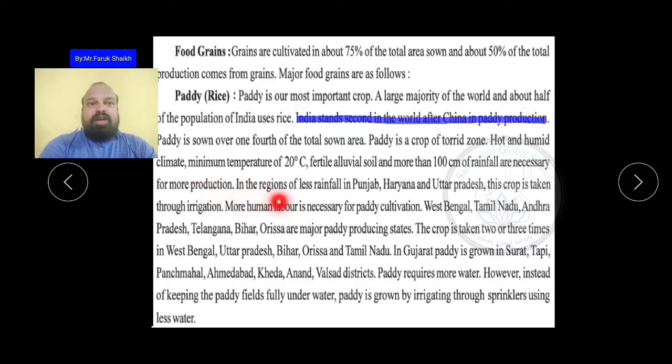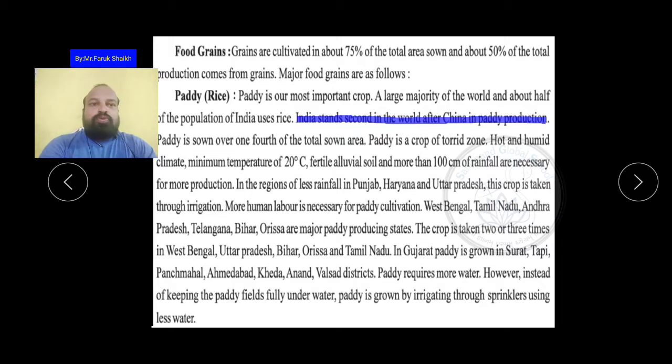In regions of less rainfall, such as Punjab, Haryana and Uttar Pradesh, this crop is taken through irrigation. In these regions where rain is very little, paddy is grown through irrigation from canals, rivers, ponds and lakes. From these they get the water and supply it to the paddy.